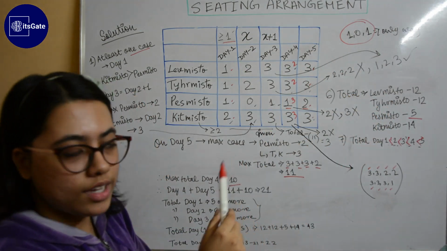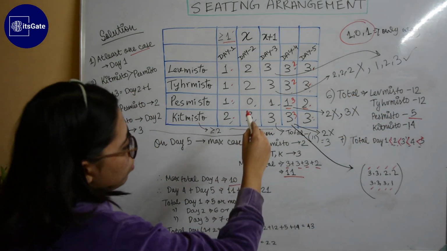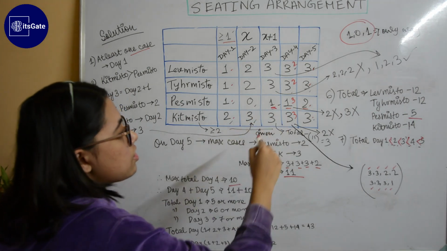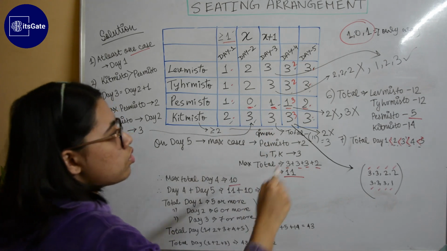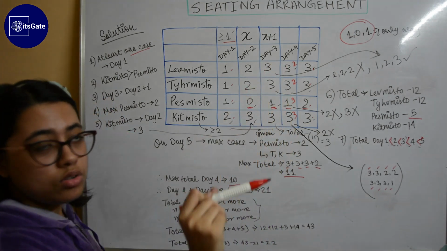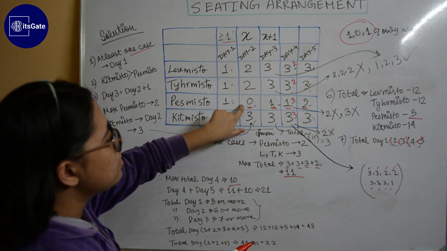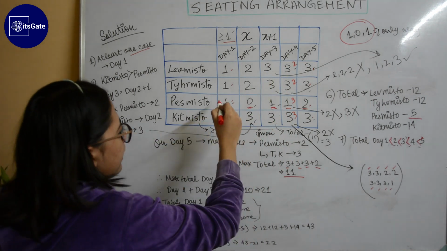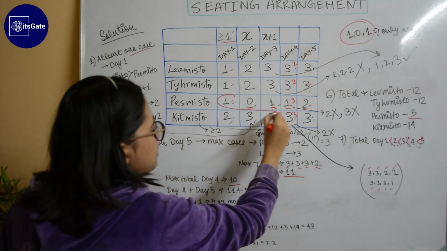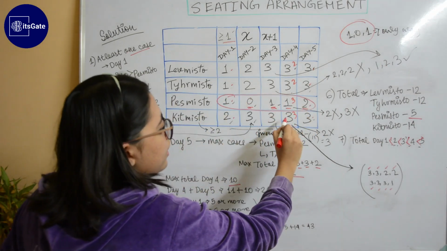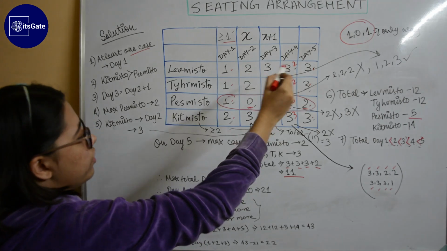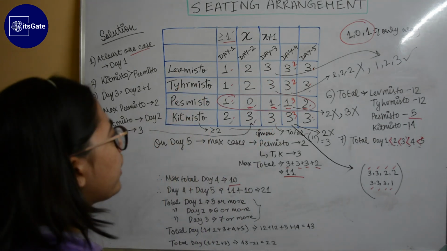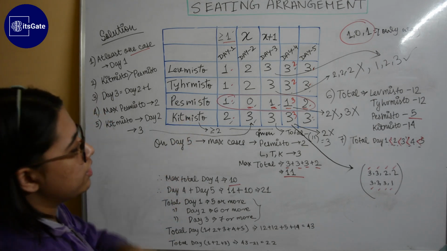Now we have to see how we can place it. So we know that we have to place it in such a way that this is at least 1 greater than this. So 1 is greater than 0. So this is the only option where we can place 0 here, 1 here, and the other one here. So we get all the days of Pesmisto here and day 4 and day 5 of Levmisto, Tyhrmisto, Kitmisto. Now we have to find day 3 of others.